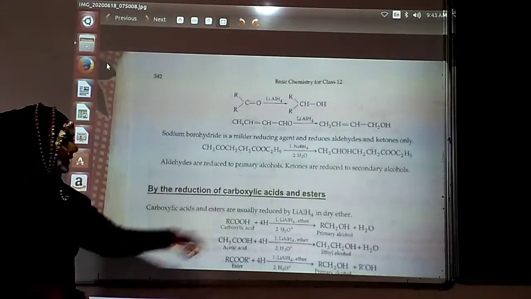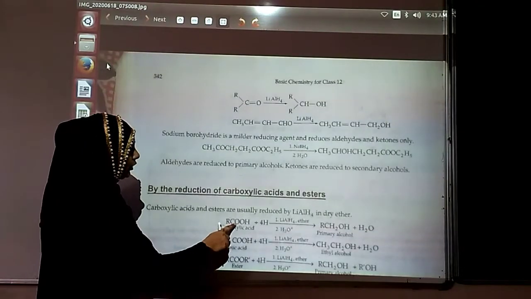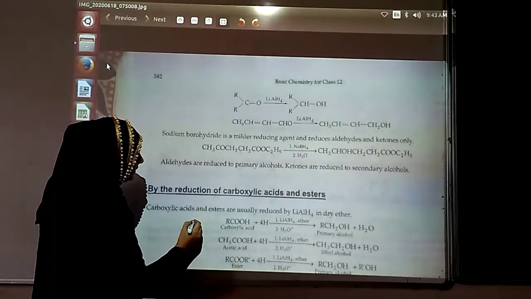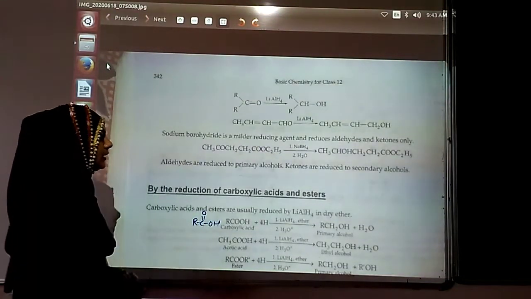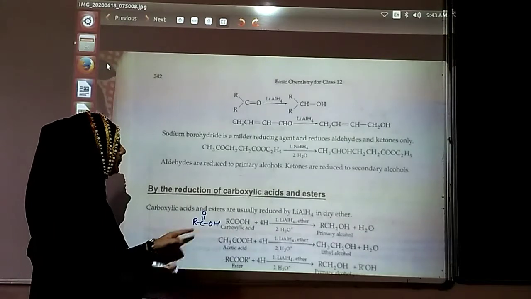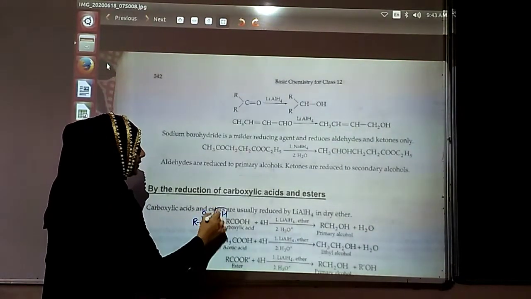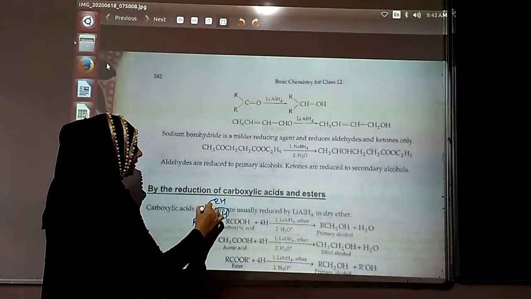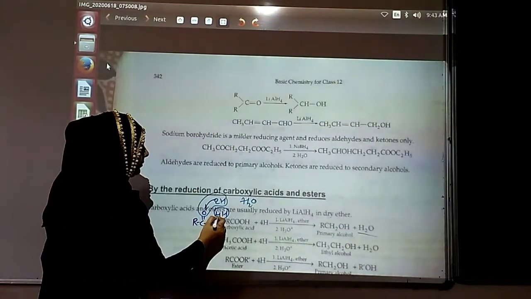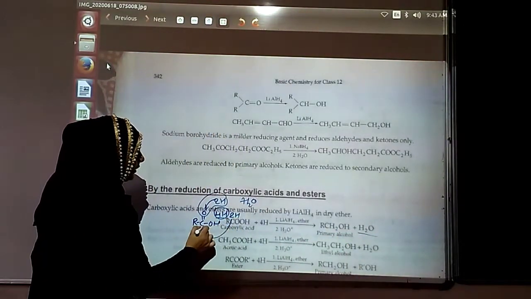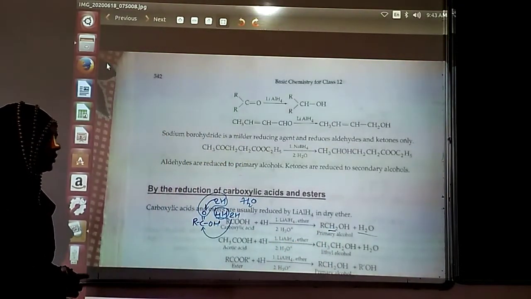Reduction of carboxylic acid. This one carboxylic acid का भी reduction कर सकते हैं. Herein we know that there is a double bond again, R-C double bond O-H. So that is what is going to take place over here. This particular oxygen will be removed. 4 times hydrogen. So what is it going to do? 2 hydrogens will take this oxygen and form a water molecule. This is the water molecule removed. 2 more hydrogens are there that are going to join this carbon, resulting in CH2. So that is how the compound formation takes place.